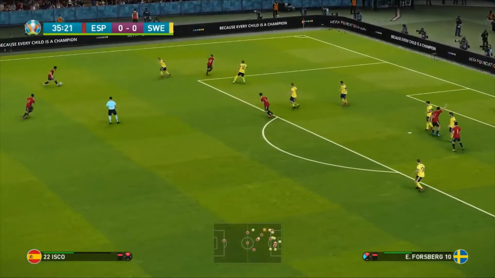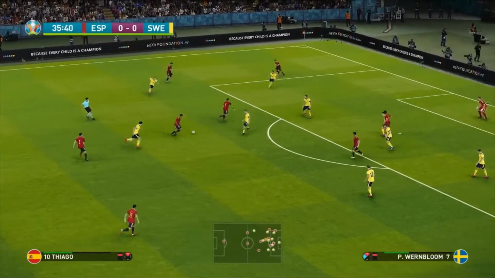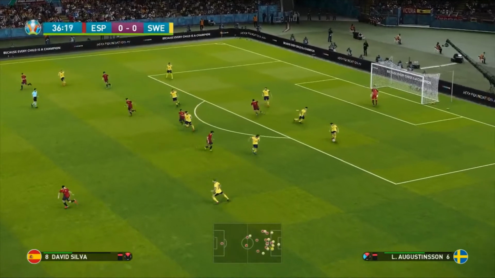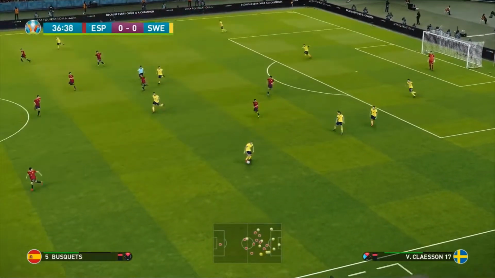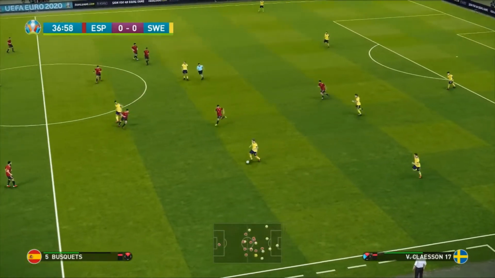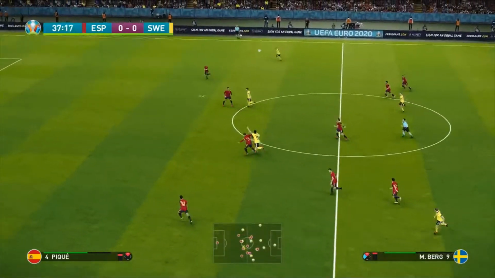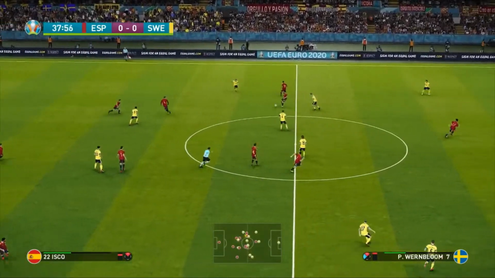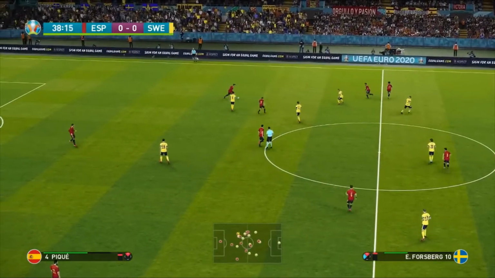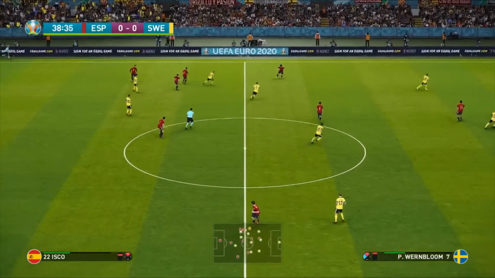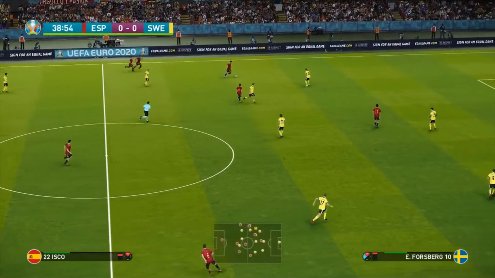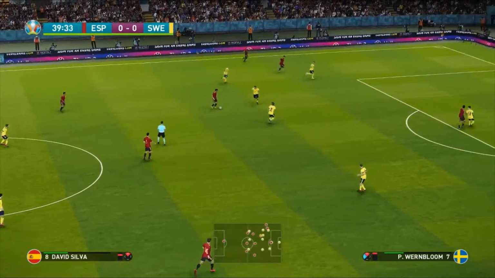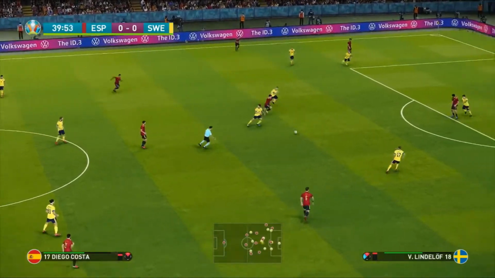Now it's in for Isco. Works it to the midfield for Thiago. And it's great defending there from Zlatan Ibrahimovic, who's come back to help his side out. Here's Victor Claesson. He's going to lift it into Marcus Berg. But unfortunately, once again, they seem to be going for this long ball approach, which Marcus Berg hasn't got the height to be able to get the ball. You really need to be playing that into Zlatan Ibrahimovic if you want to go and do high possession football and lofting chip balls. Here's Busquets into Diego Costa.